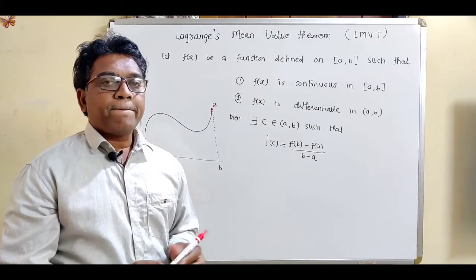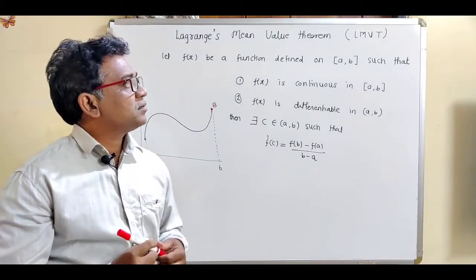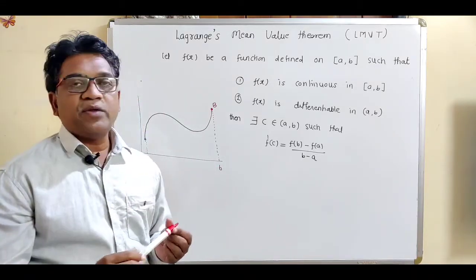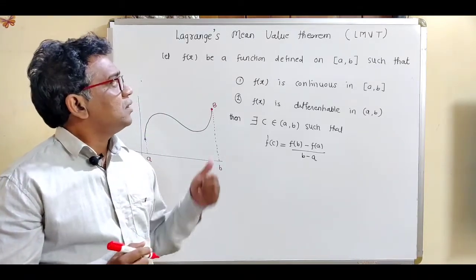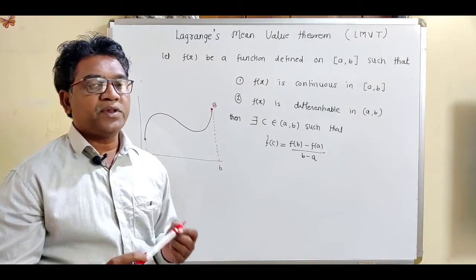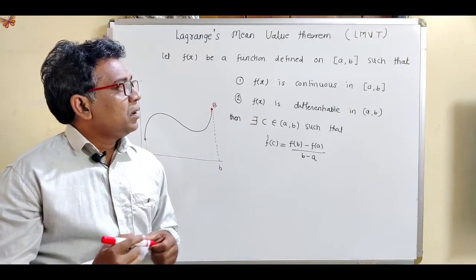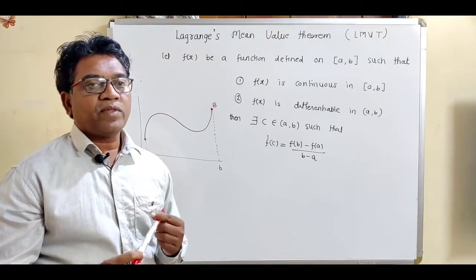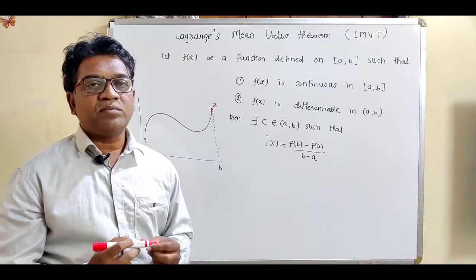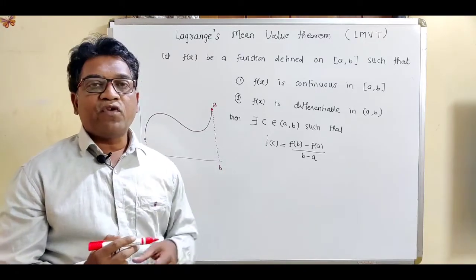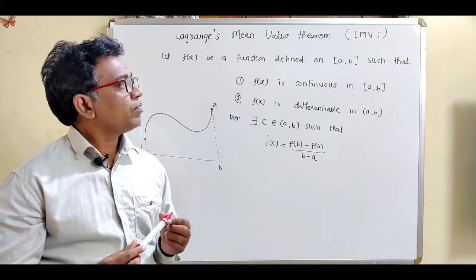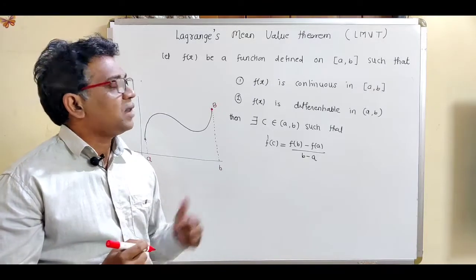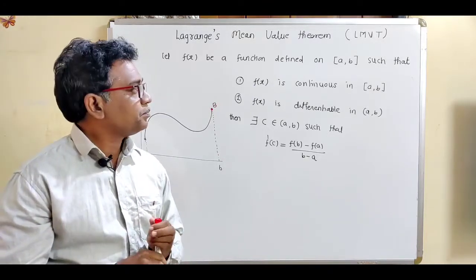Now today we are going to discuss the new topic of mean value theorem. It is the Lagrange's mean value theorem. Now in the previous video we have seen the statement of Rolle's theorem, and we have taken 4 or 5 examples on Rolle's theorem. Now this is the next topic of mean value theorem, which is called the Lagrange's mean value theorem.